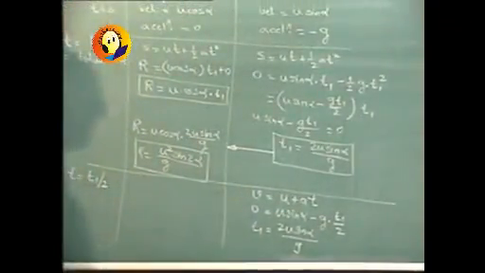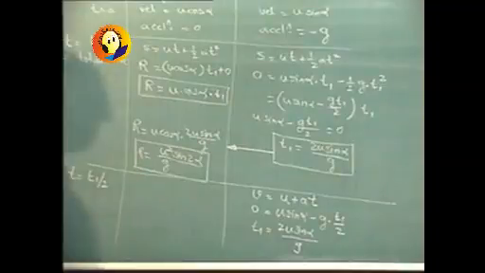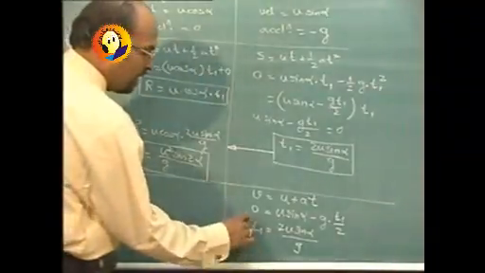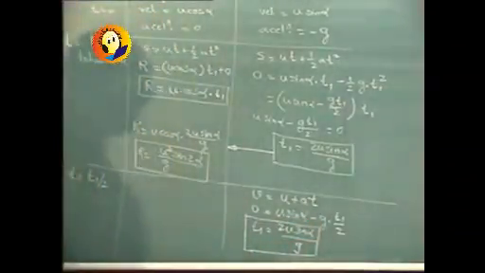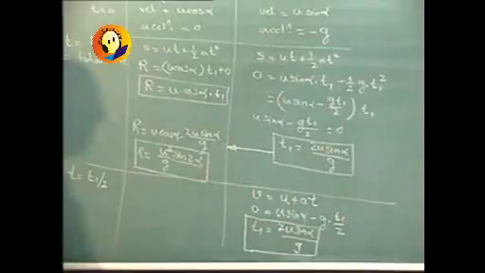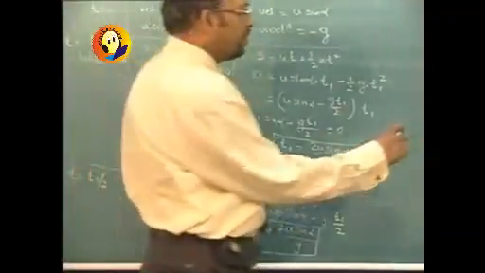But our interest at this point is not to find t1, because we have already calculated it. This is just another way by which t1 can be calculated, provided that the motion is entirely symmetric. We want to find h max.